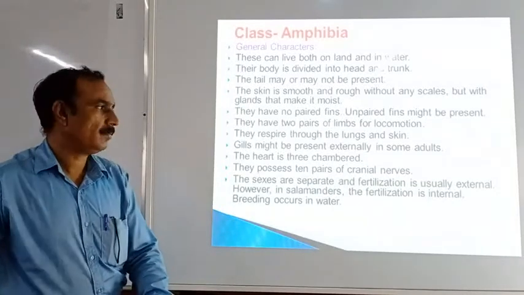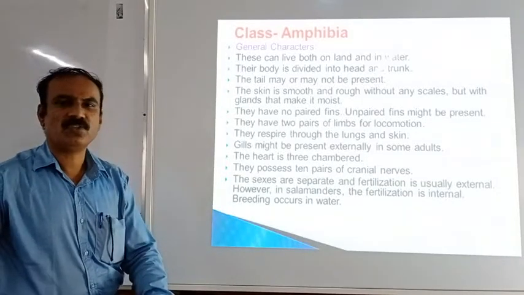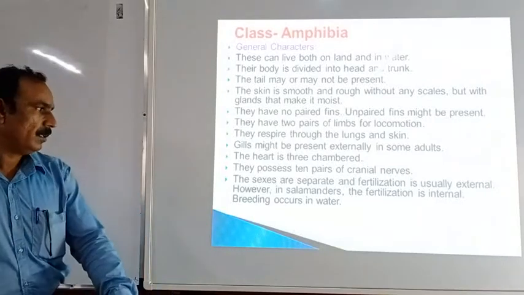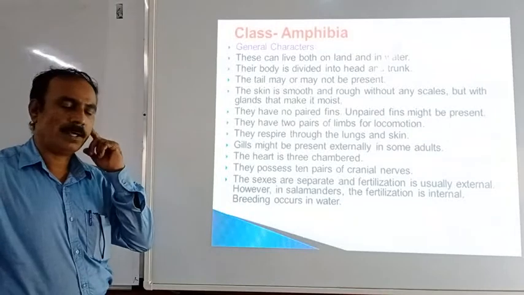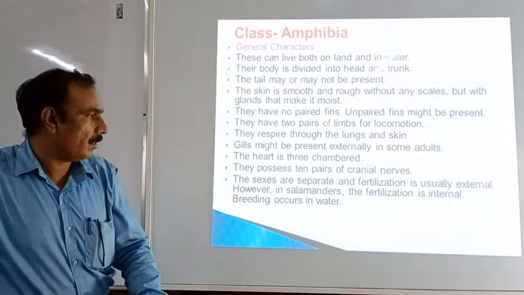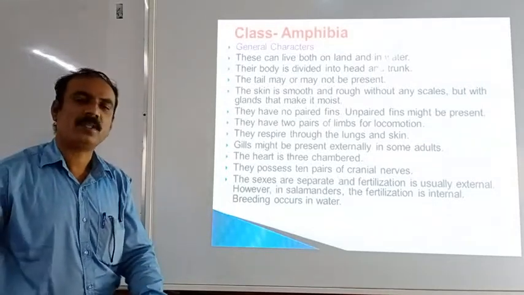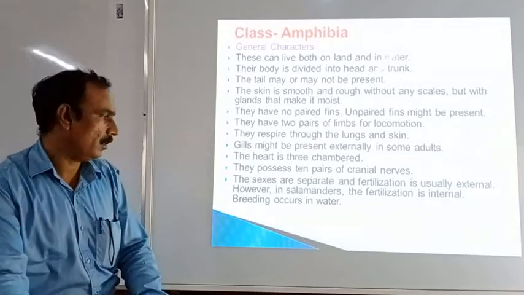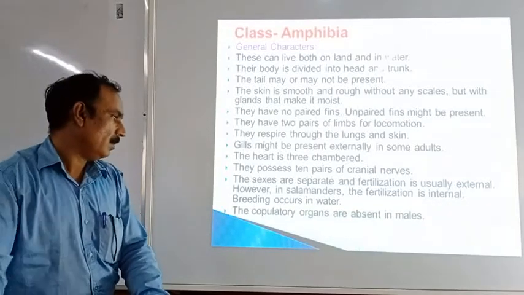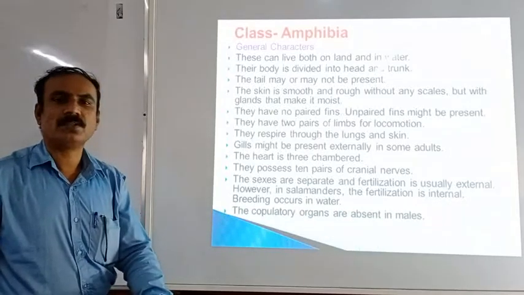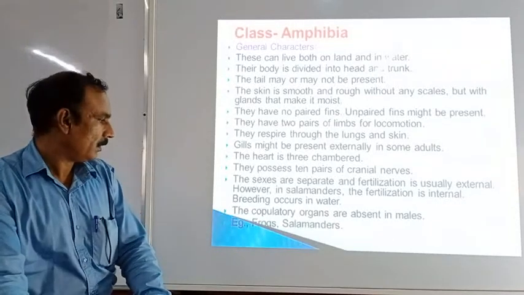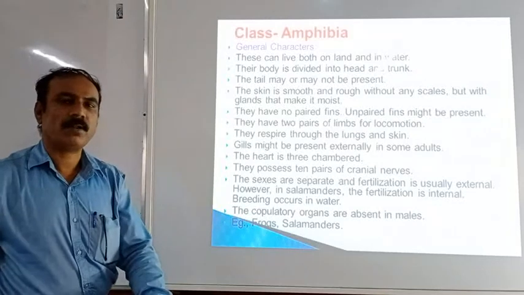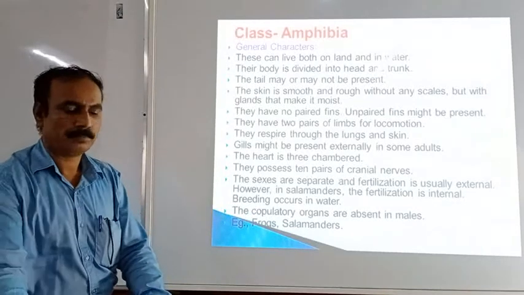Sexes are separate. Fertilization is usually external. However, there is an example called the salamander. In the salamander, the fertilization is internal and breeding generally occurs in the water. Then the copulatory organs are absent in the male. And these are the examples, that is frog and salamander.